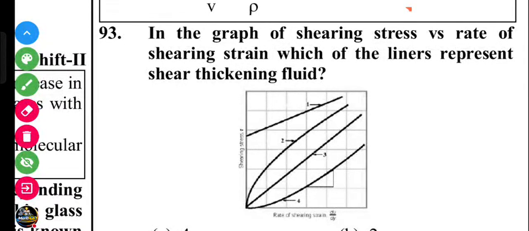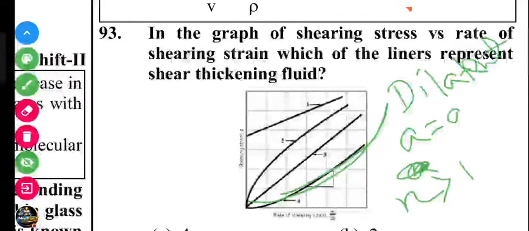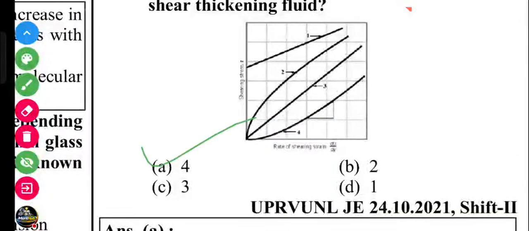Question number 93. In the graph of shearing stress versus rate of shearing strain, which of the lines represents a shear thickening fluid? Shear thickening fluid means n greater than 1. This is the shear thickening fluid, the dilatant fluid. So let's say option A is the answer.